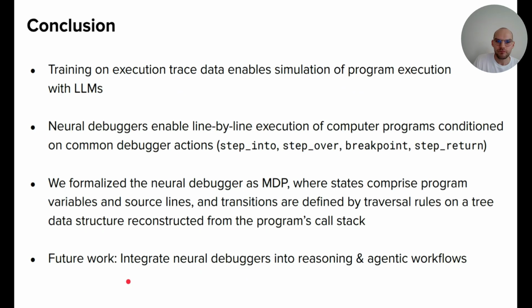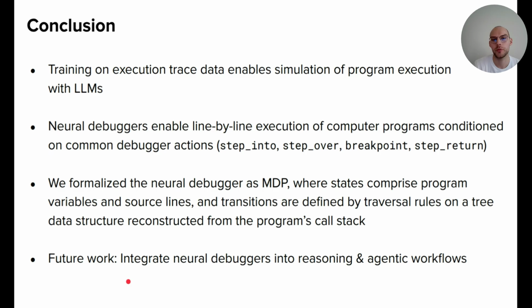So with that, I will conclude this talk. We've seen that training on execution trace data enables the simulation of program execution with large language models. Neural debuggers are one concept that enables line-by-line execution of computer programs conditioned on common debugger actions, such as step into, step over, and so on.